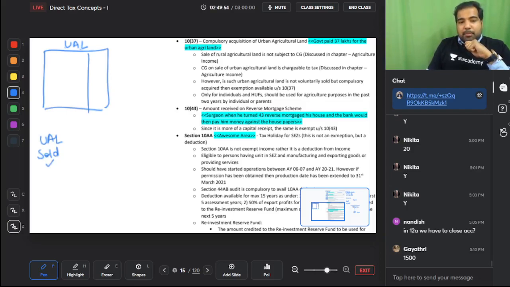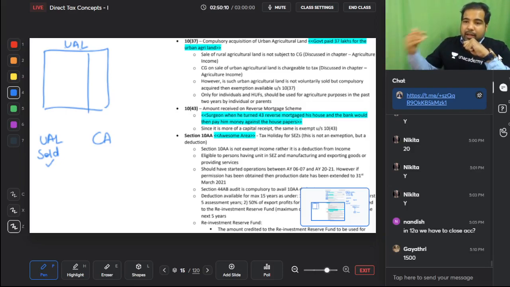And if it is compulsorily acquired, guys, any asset is compulsorily acquired. Example, you have a beautiful house in Bangalore and there's a metro which is going to go over it, so the government acquires your house compulsorily. Compulsory doesn't mean that like Hitler they will throw you out, or like Putin right now they will throw you out.